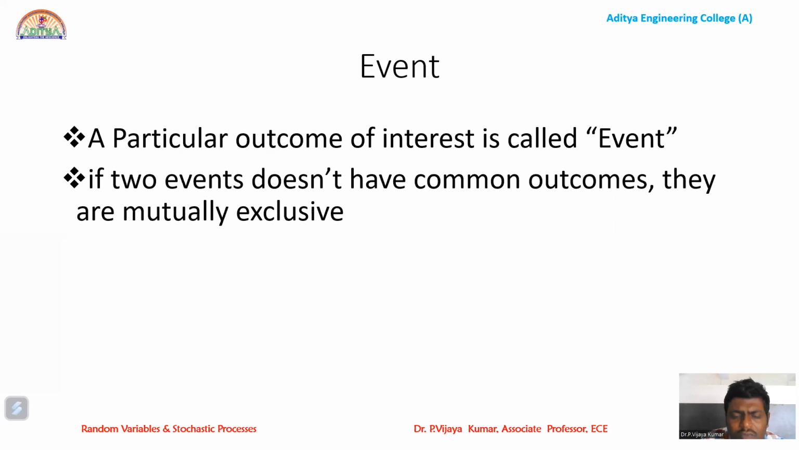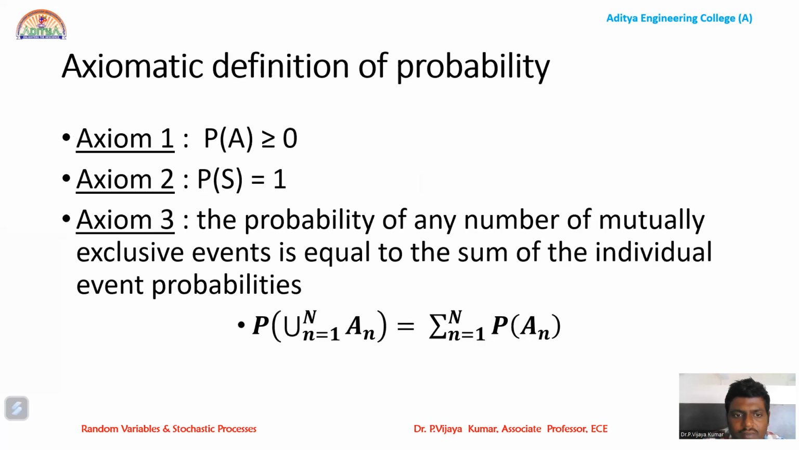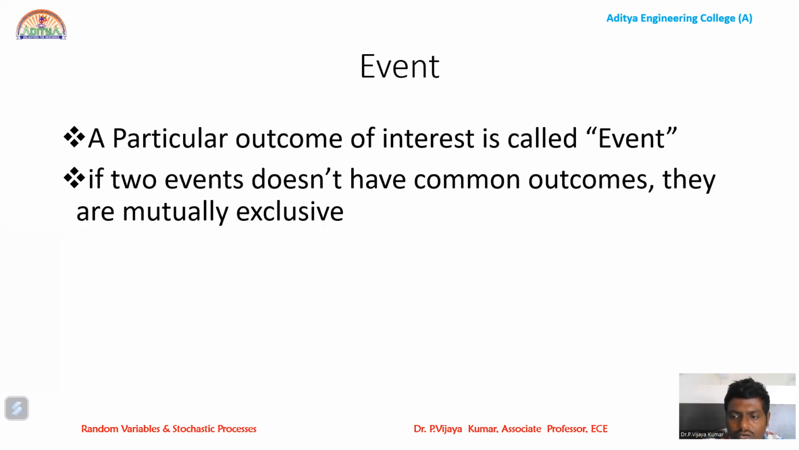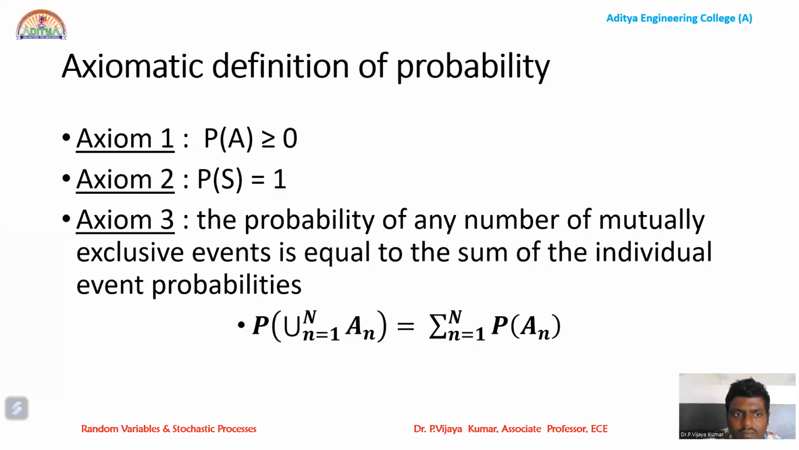So what is meant by mutually exclusive events? If both the events don't have any common outcomes, then we call them mutually exclusive events. For mutually exclusive events, in terms of set theory, A intersection B is the null set. If you apply the probability concept for mutually exclusive events, P of A intersection B is 0. So these are some basics which are required before proceeding to the axiomatic approach.